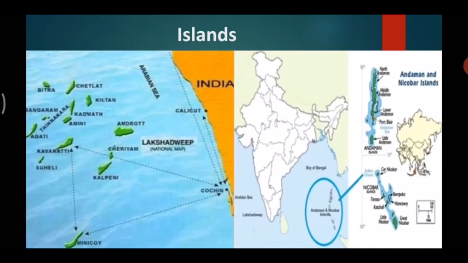The Lakshadweep Islands in the Arabian Sea. Look at the first picture. The Lakshadweep Islands in the Arabian Sea. The Andaman and Nicobar Islands in the Bay of Bengal. Look at the second picture. The coastal islands near the Indian mainland. Now all these islands have a strategic location from different points of view.